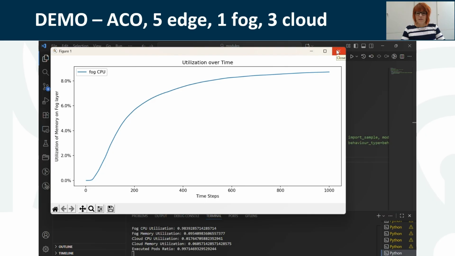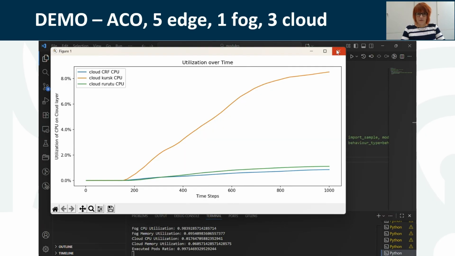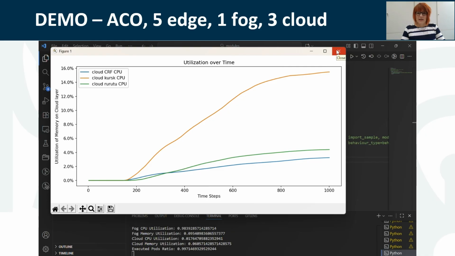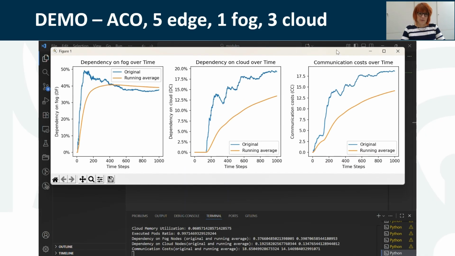So we see a lot of utilization results now for the different kind of nodes, edge, fog, and cloud. And finally, for the main metric, the fog dependency is around 50% and the cloud more than 20%.